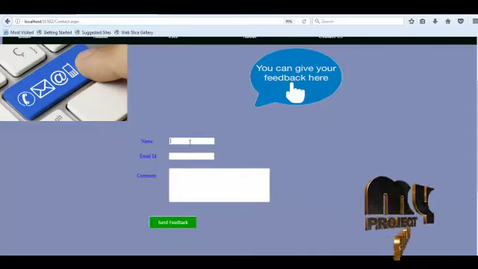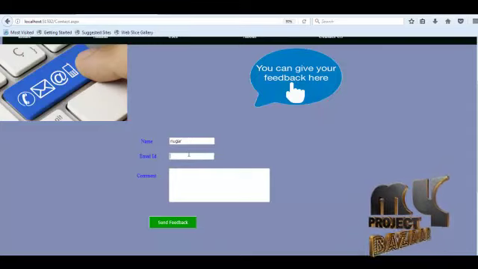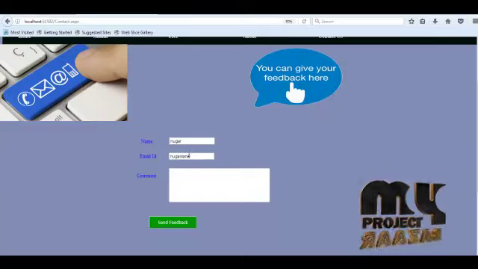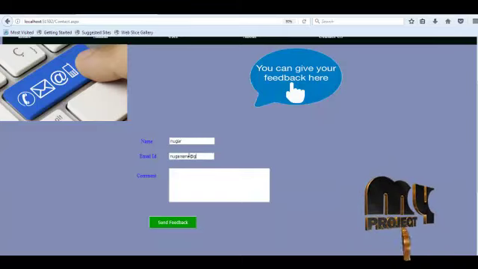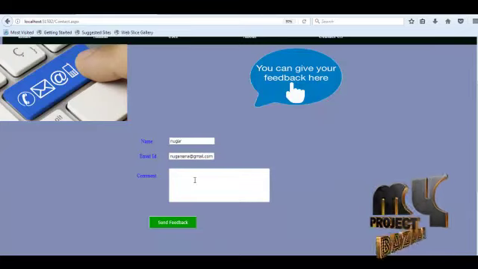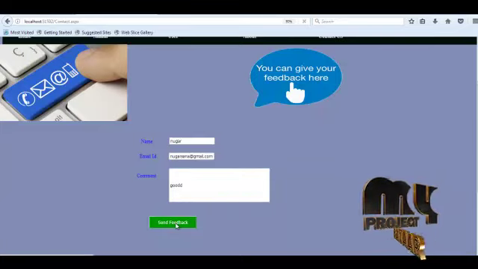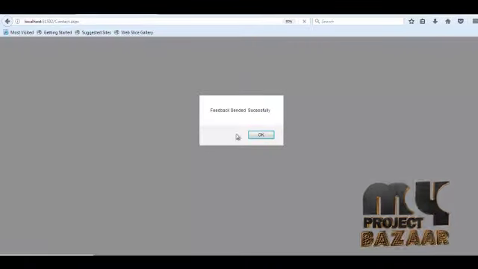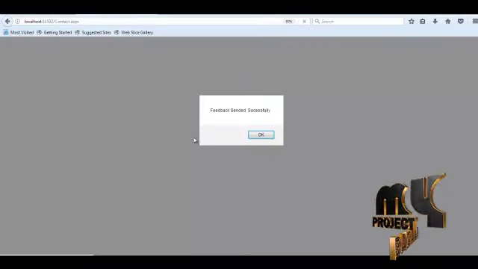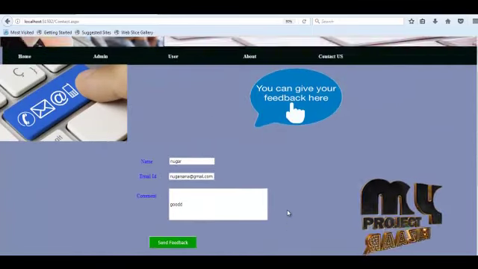Let me do an example. Finally click the send feedback button. Now we show the feedback sent successfully message. Then this feedback is viewed by the admin.